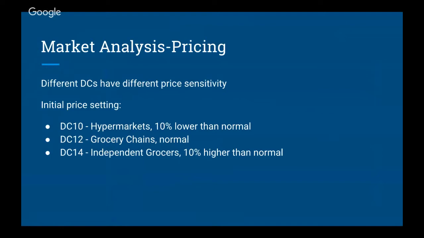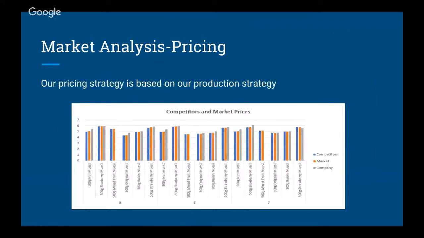For DC10, it's about 10% lower, and for DC14, it's about 10% higher. After running the game, we can get real-time data. So we will check our price about once per round and compare them with competitors and markets.